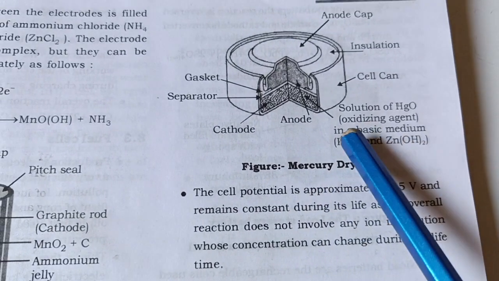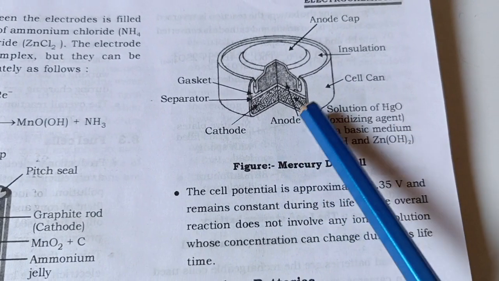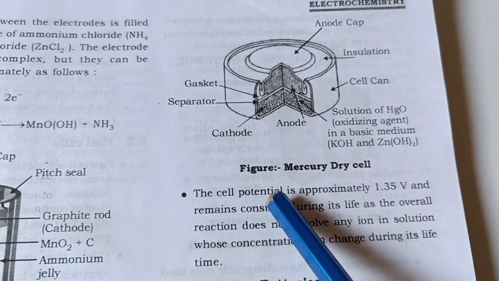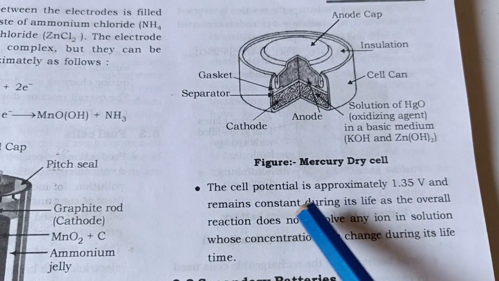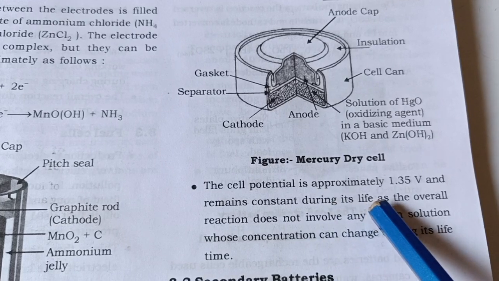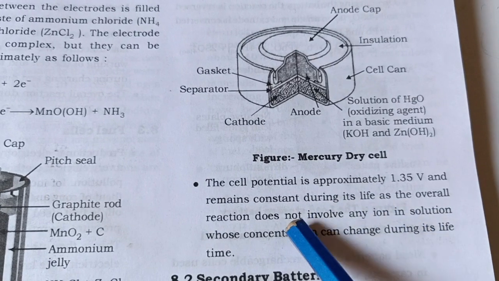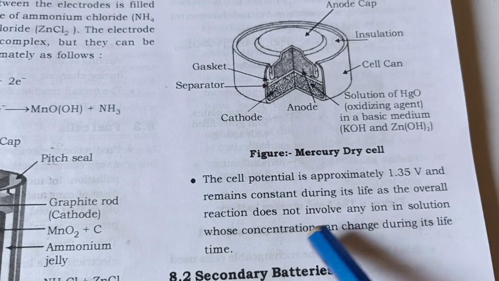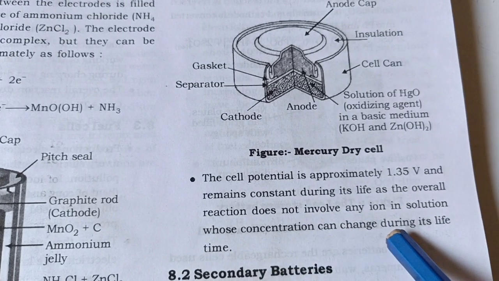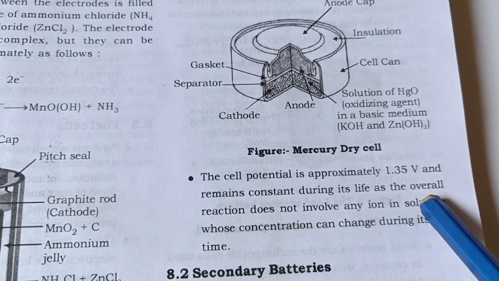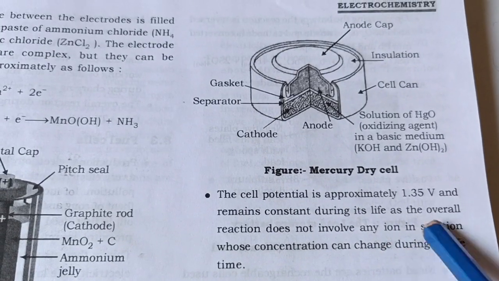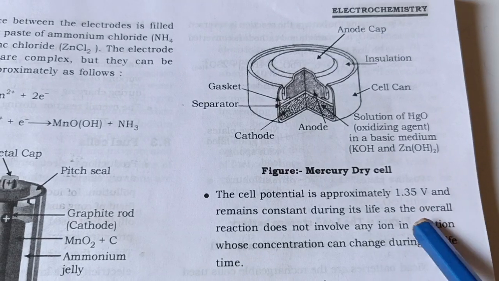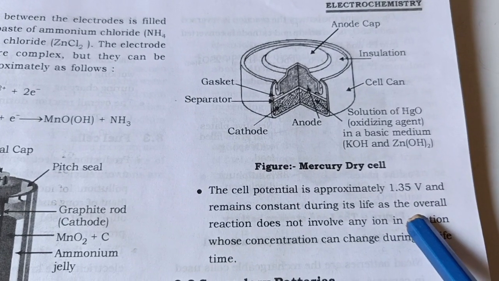mercury cell, and in the mercury cell we have the cathode and anode, and its cell potential is 1.35 V, and it remains constant during its life, as the overall reaction does not involve any ion in the solution whose concentration can change, because as the concentration changes, the potential changes. As there is no ion, there is no change in concentration, so the potential remains constant.